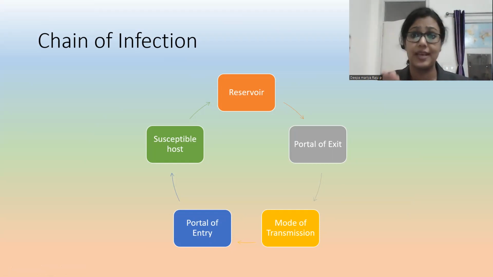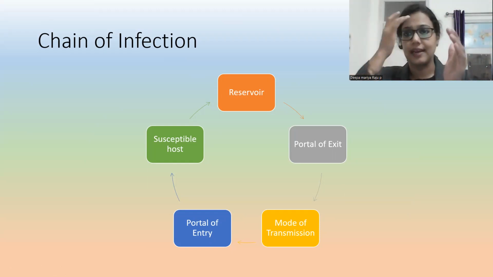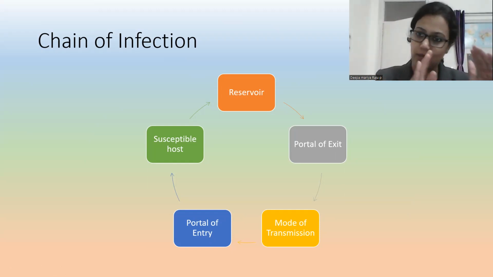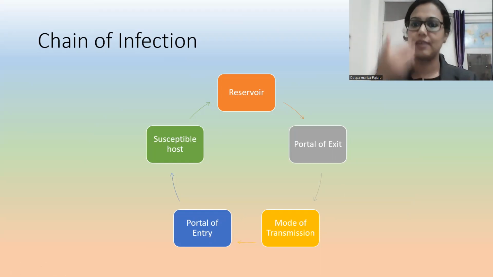Susceptible means the person who is more prone to develop a disease. So I'll just give an example. Just imagine I'm having a water tank in my home. In that water tank, some organism is there, so that is the reservoir for that organism. What will be the portal of exit? The tap from where I'm getting the water. The tap is the portal of exit. Through this tap, what will the mode of transmission be? Waterborne disease, as we all are consuming the water. So the portal of entry is my mouth.